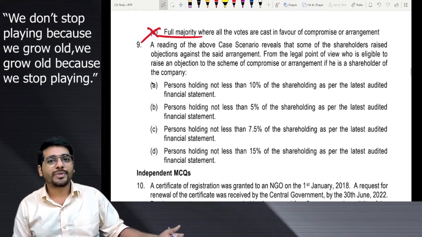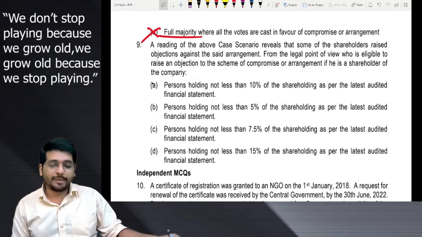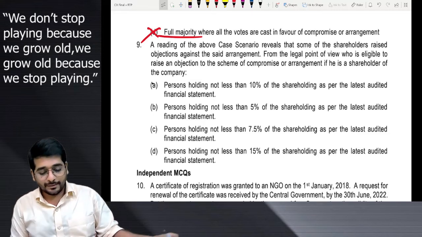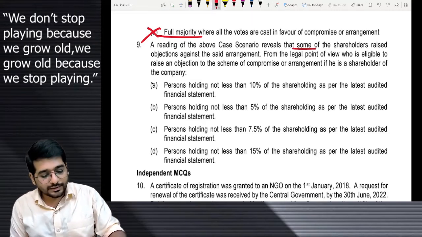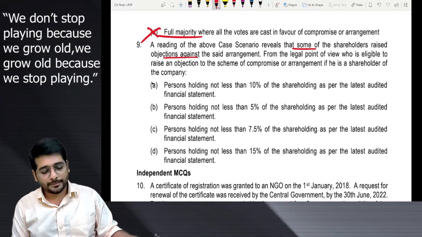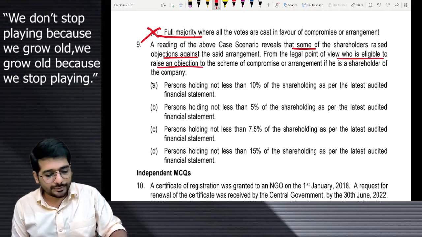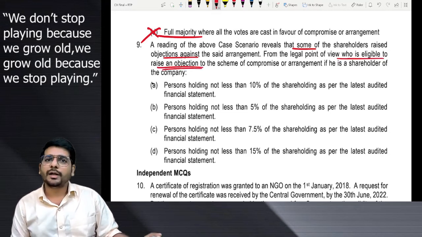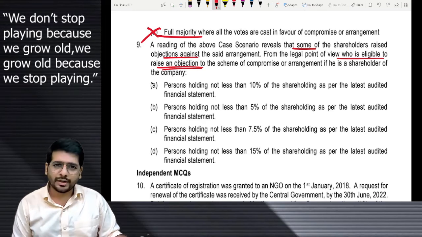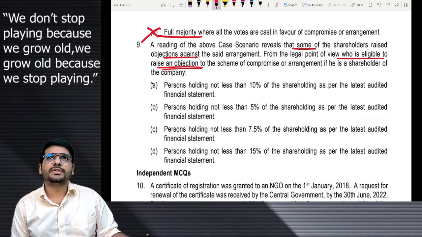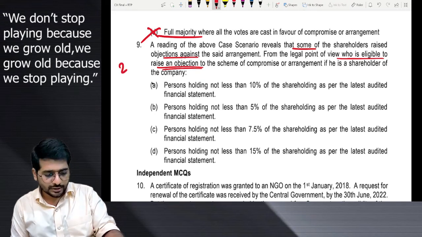Already there. A reading of the above case scenario. What does it reveal? That some of the shareholders raised certain objections. Okay. From the legal point of view, who is eligible to raise an objection? Tell us. I told you. Did I tell you already? Raise objections. Attending the meeting and raising objection.